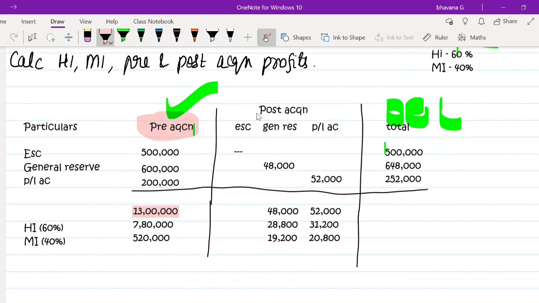Then we found out, after the company was acquired by the holding company, what are the post-acquisition movements in the company in relation to equity share capital, general reserve and P&L account. In those movements, we found out how much is related to holding interest and how much is related to minority interest.